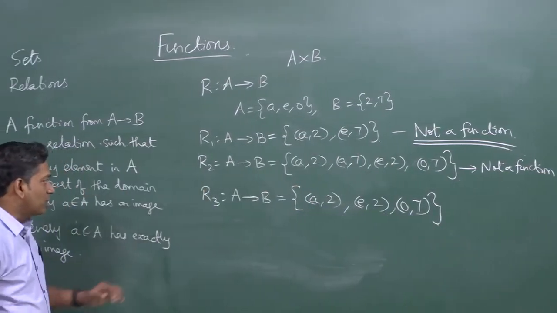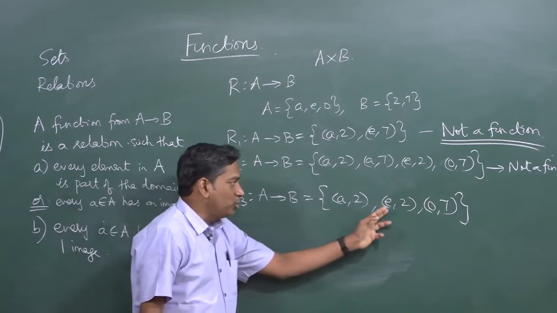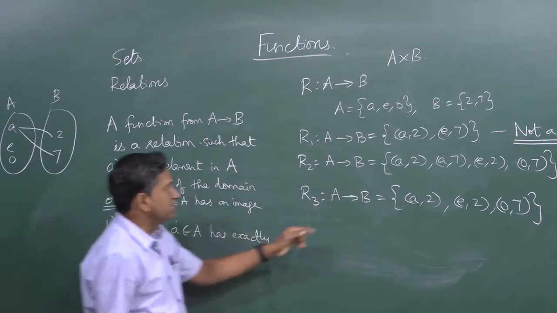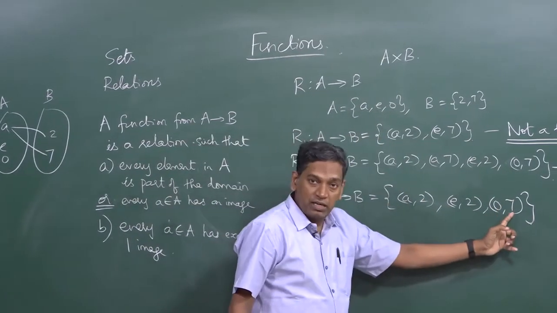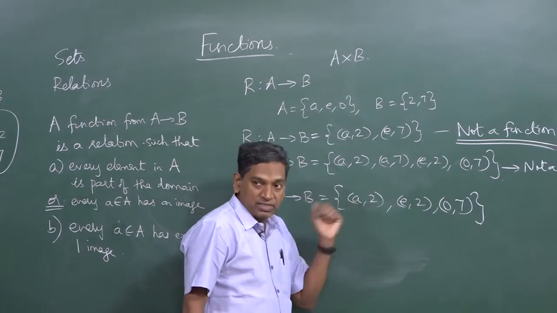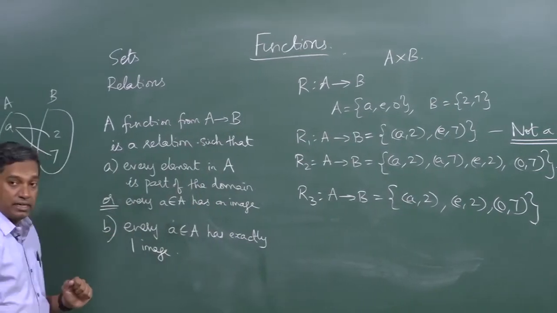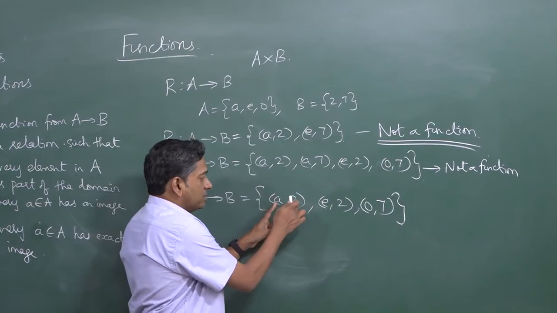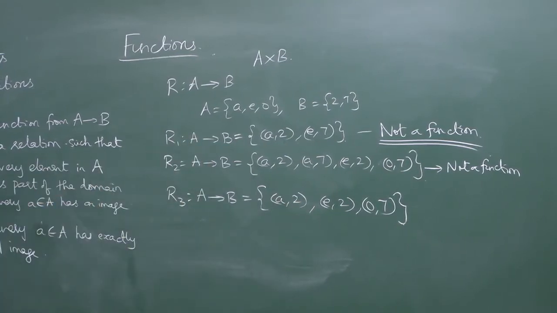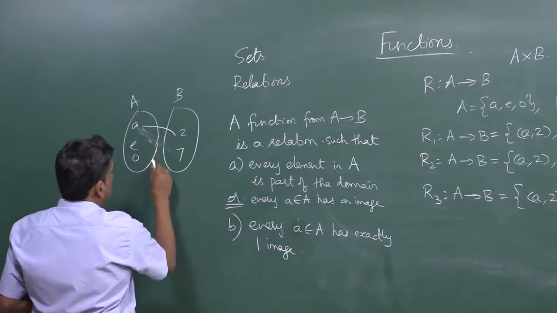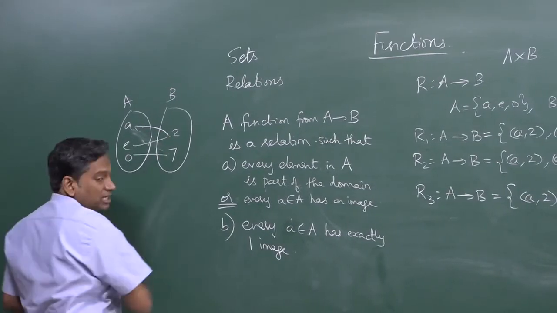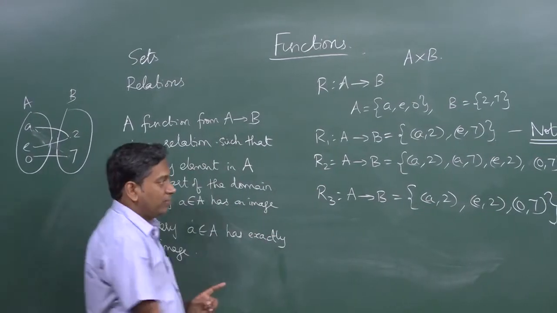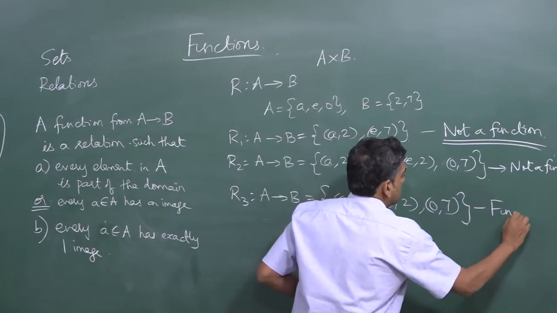Now let us look at the third relation. You have (a, 2), (e, 2) and (o, 7). Does it satisfy the first condition? Every a has an image. Well, a, e and o are all part of the relation, so definitely this satisfies the first condition. Does it satisfy the second condition? Does a have more than one image? No. If we represent R3, a is connected to 2, e is connected to 2 and o is connected to 7. So it satisfies the second condition, and therefore this is a function.